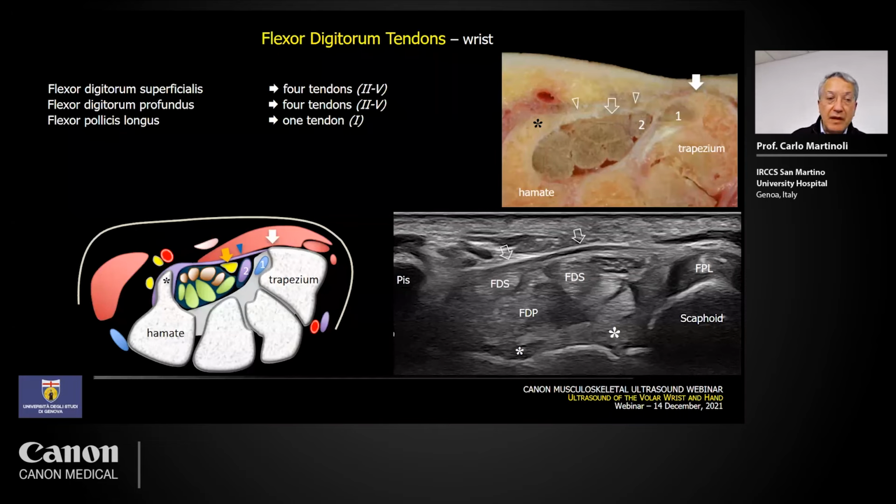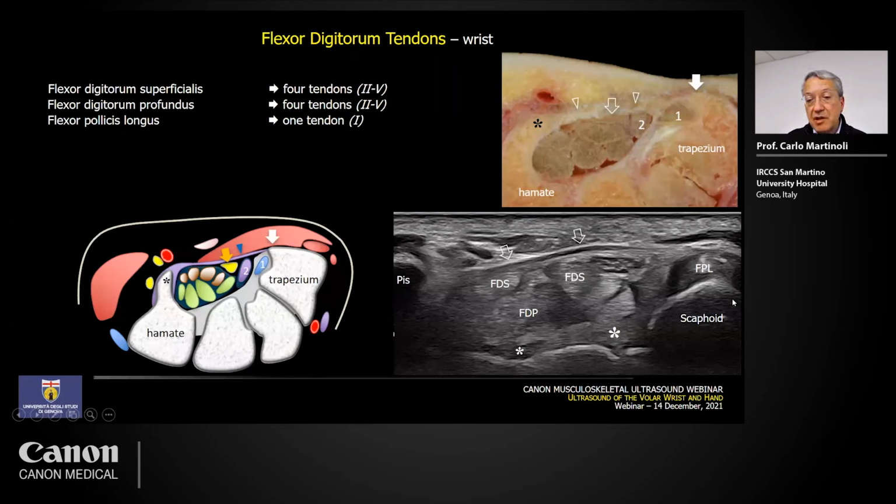The thumb is characterized by 2 phalanges only, and so it requires one long flexor, and the flexor pollicis longus is typically located on the radial side of the carpal tunnel.